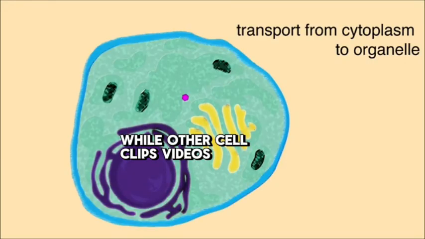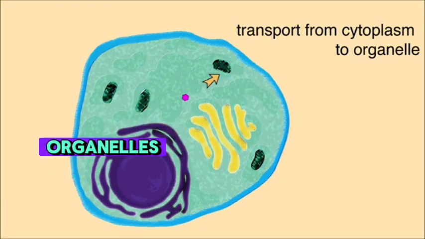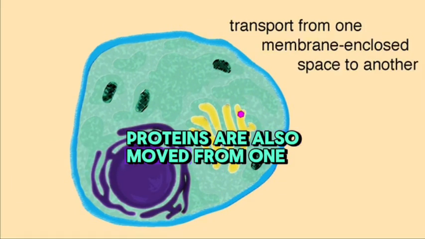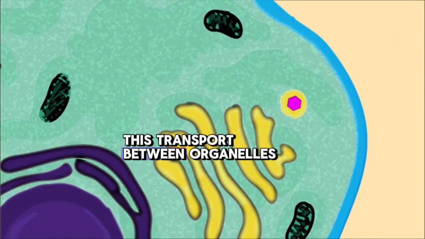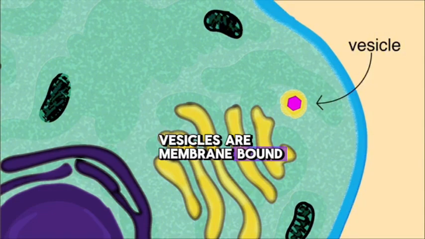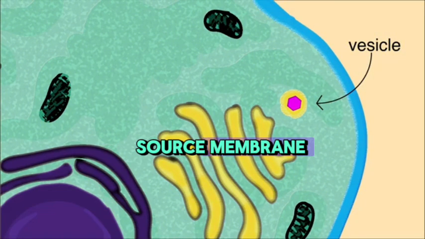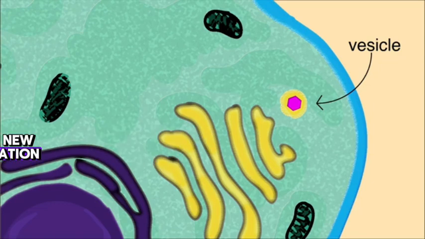While other Cell Clips videos have focused on protein transport from the cytoplasm to various organelles, proteins are also moved from one membrane enclosed space to another. This transport between organelles is accomplished through vesicles. Vesicles are membrane-bound sacs that bud off from a source membrane and fuse with a target membrane to release their cargo in a new location.